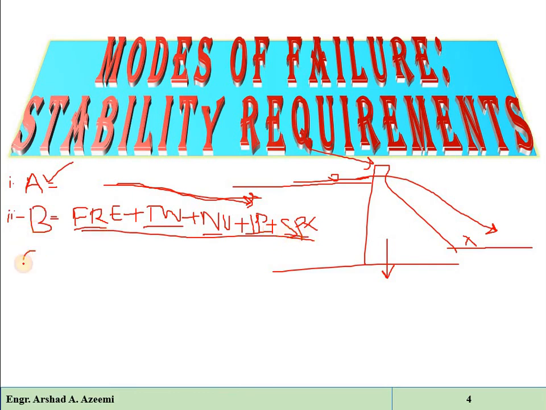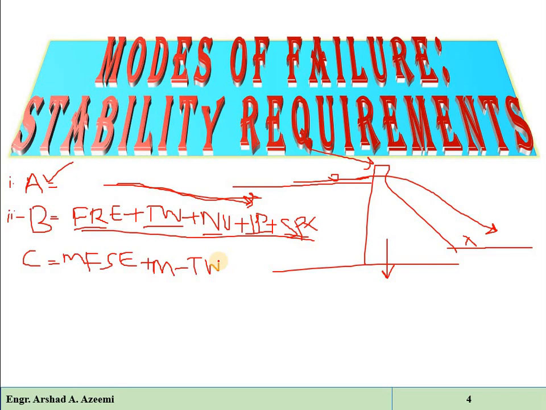Then we have C load combination, which is also called the flood discharge condition. Again, in this combination of load, the water level will be what? That will be the maximum flood surface elevation, meaning the water level will be up to the maximum flood level. And also there will be maximum tailwater. When there is flood in the river, all the gates will be open and the maximum amount of water will be discharged into the downstream. So there will be maximum tailwater.